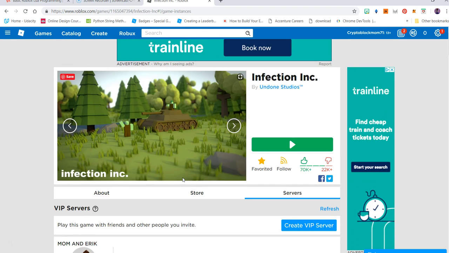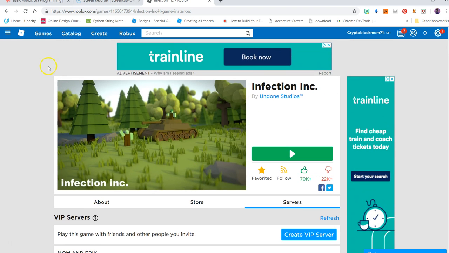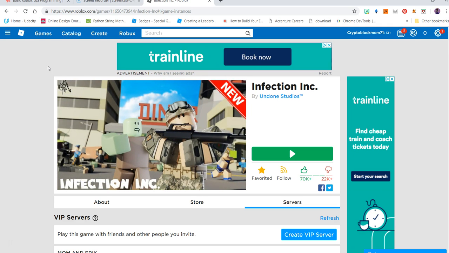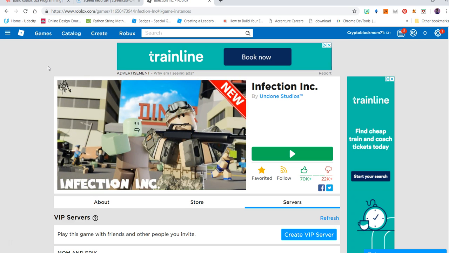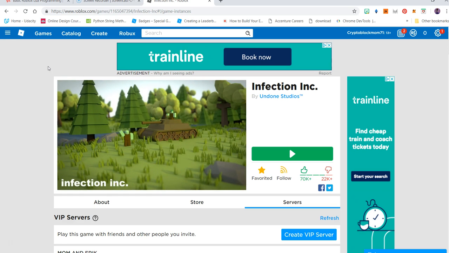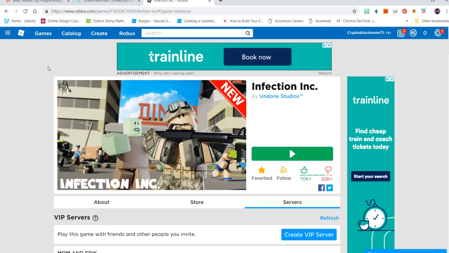All right, so now that you have seen some of the games, you'll quickly see that there are many different types of worlds, and it's up to you to decide which one you would like to play. So in the next video, I'm going to explain the different types of worlds that exist in Roblox, and we're going to learn about the difference between scripting a mini world and a world,